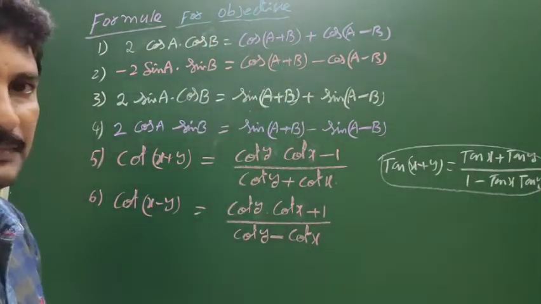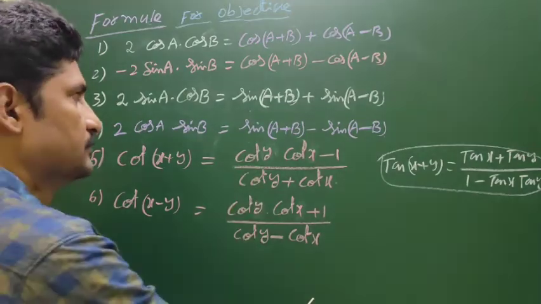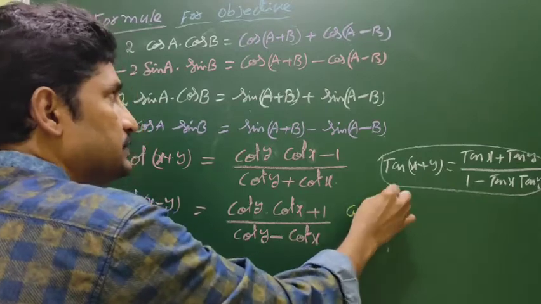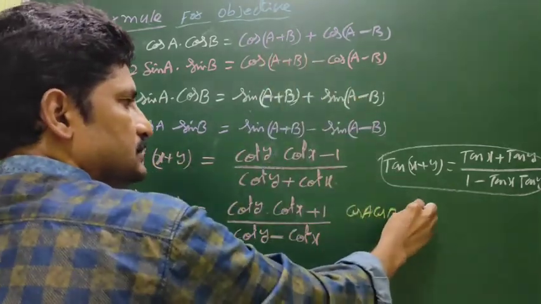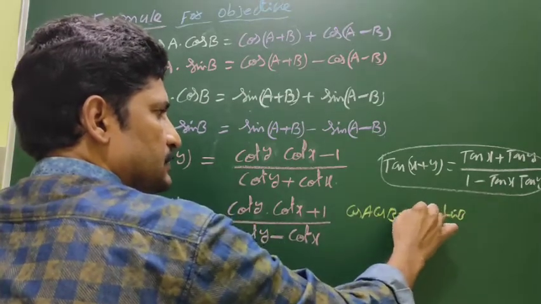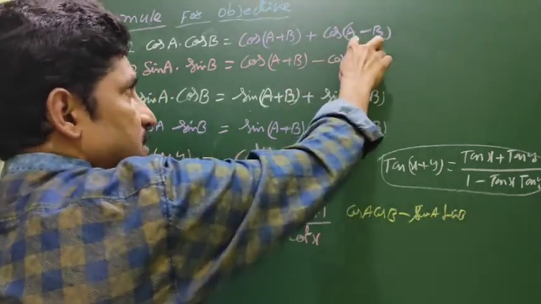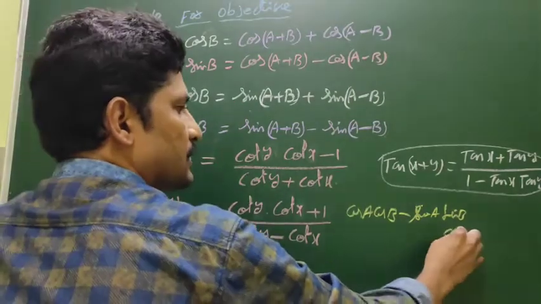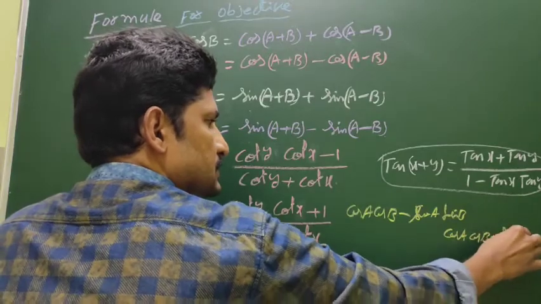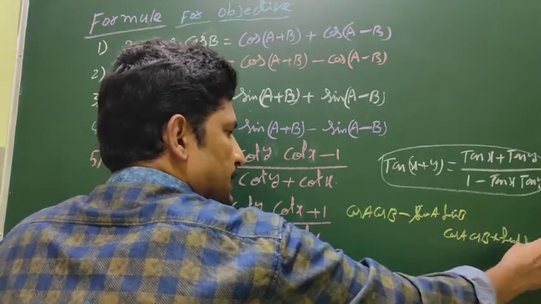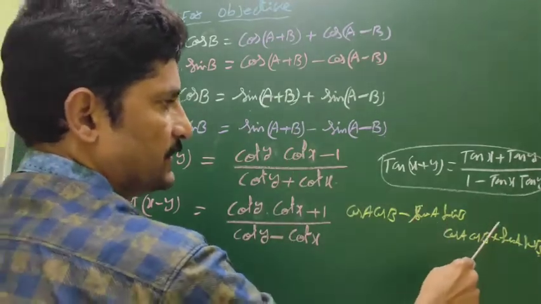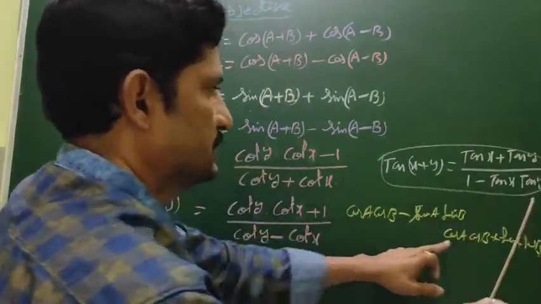Cos of A plus B is cos A cos B minus sin A sin B. And this other term is cos A cos B plus sin A sin B. Now when you add these two, the sin terms cancel, giving cos A cos B 2 times.